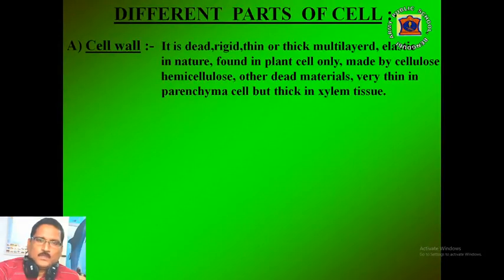When a cell is placed under an electron microscope, the first part which is seen is the cell wall. It is found in plant cells only, not in animal cells. It is also not found in some lower groups of plant cells. It is dead, rigid, thin or thick, multi-layered, elastic in nature. It is made by cellulose, hemicellulose and other dead materials, that is pectin, lignin, cutin, which are seen inside the cell. It is very thin in parenchyma cells but thick in xylem tissue.